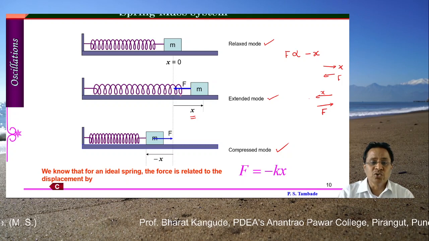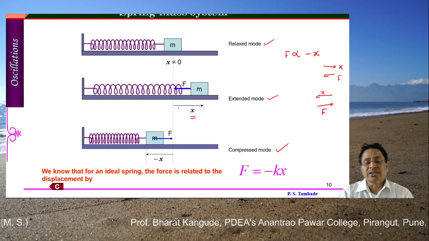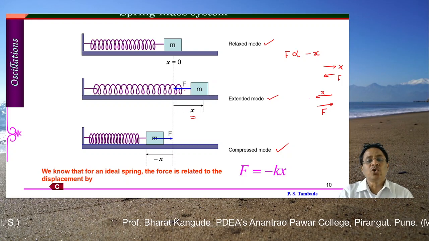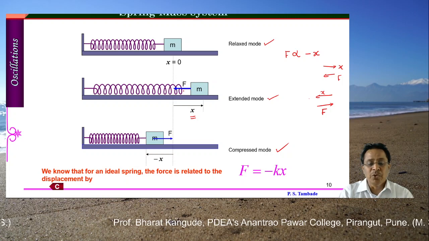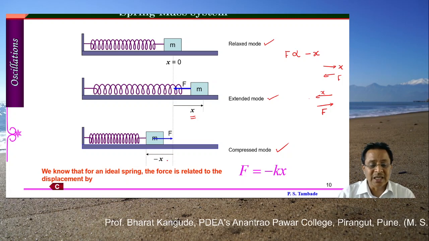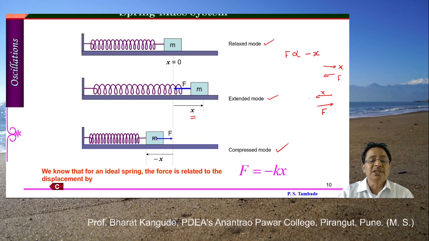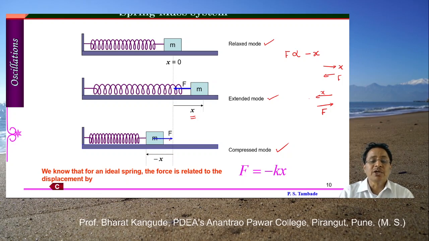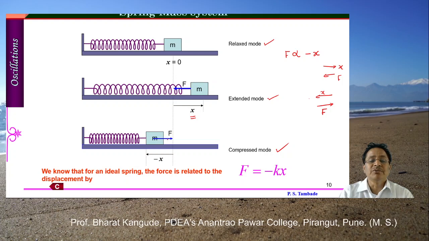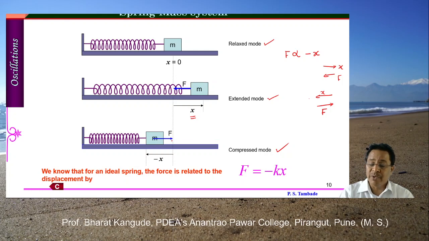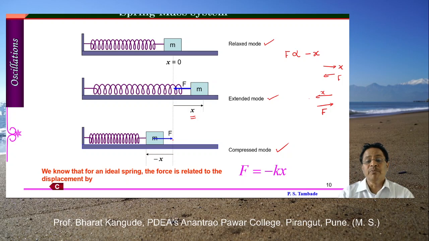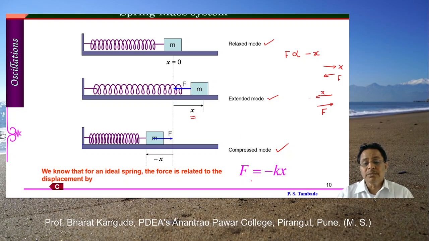That means as shown here in this second diagram, x is shown in this direction, and the force is shown in this direction as this blue arrow. Whereas in the third diagram, the displacement is shown in the negative x direction, and this force is shown towards the equilibrium position, in the positive x direction. So F is said to be positive. Anyhow, this is the expression.